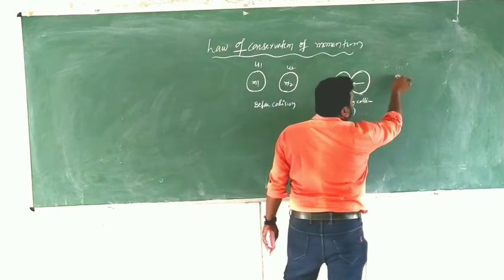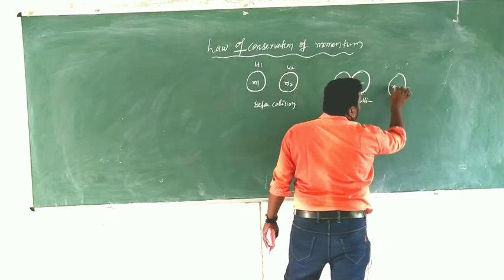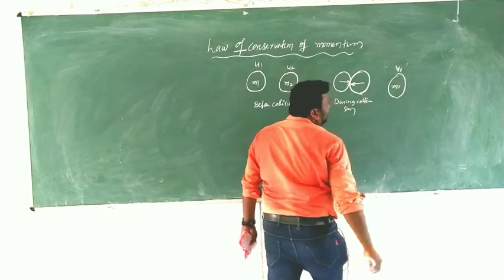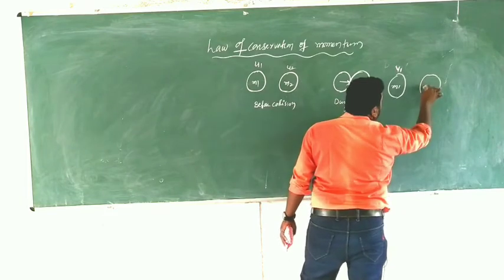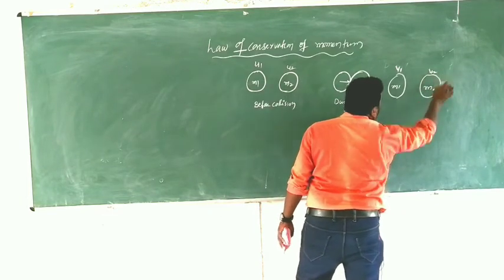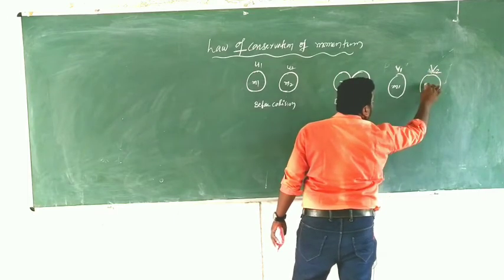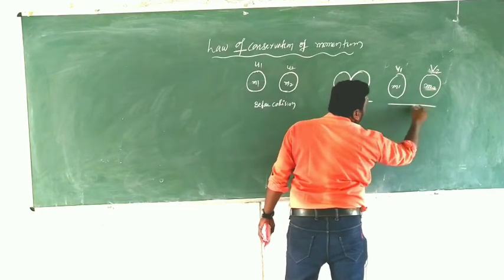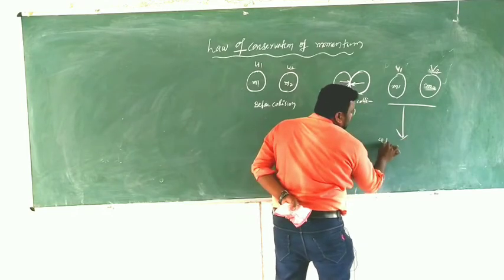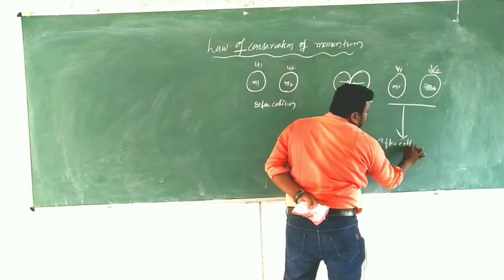And after collision they are separated. Their velocities are v1 and v2, with masses m1 and m2. So this is after collision.